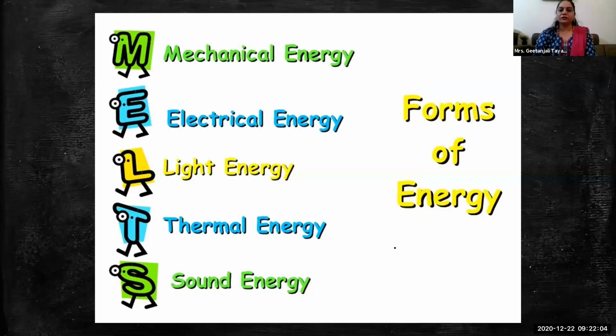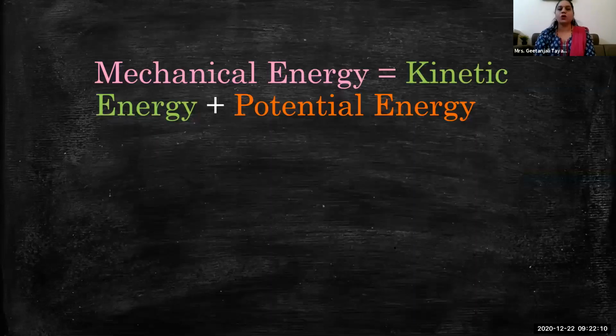Mechanical energy is a combination of two energies: kinetic energy plus potential energy. When both the energies get added up, we call this type of energy mechanical energy. What do you mean by mechanical energy? Addition of both energies, kinetic energy and potential energy, is equal to mechanical energy. Let's see what is potential energy.